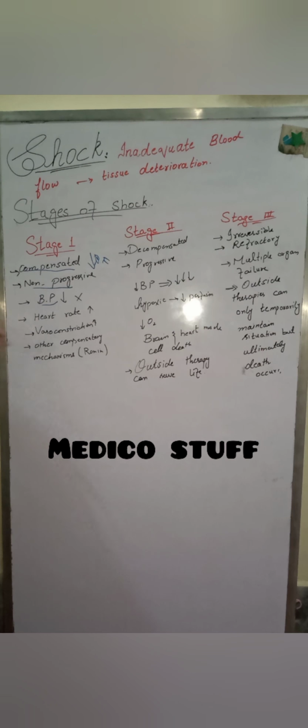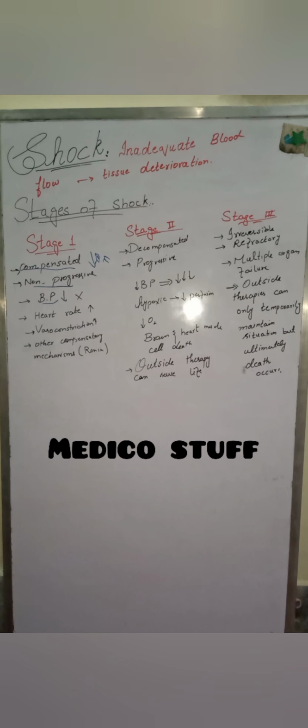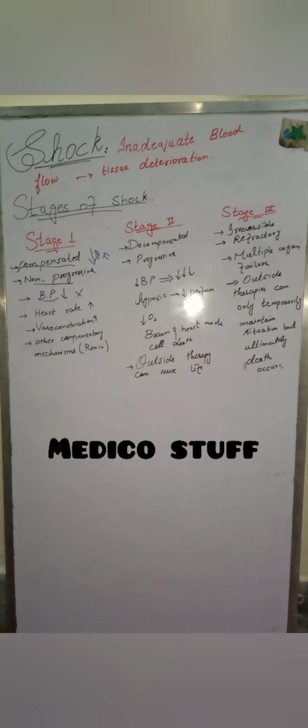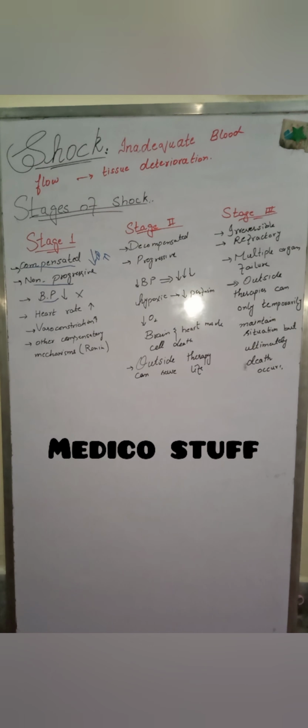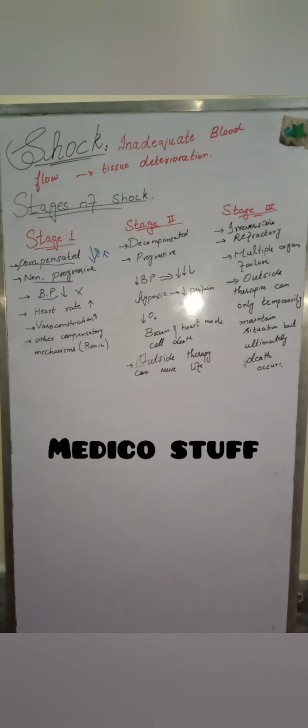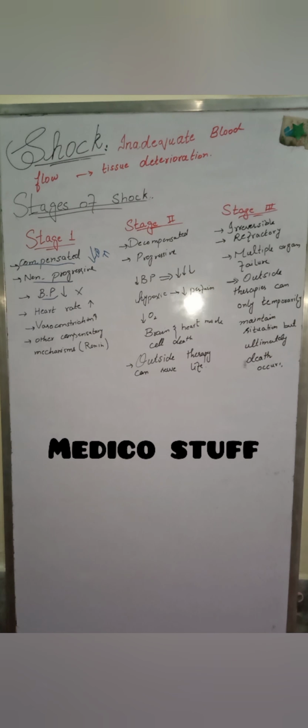The second compensatory mechanism is vasoconstriction. Vasoconstriction elevates the blood pressure and also increases the blood flow to certain areas. So vasoconstriction causes blood to be propelled to the areas where the shock is causing deterioration.